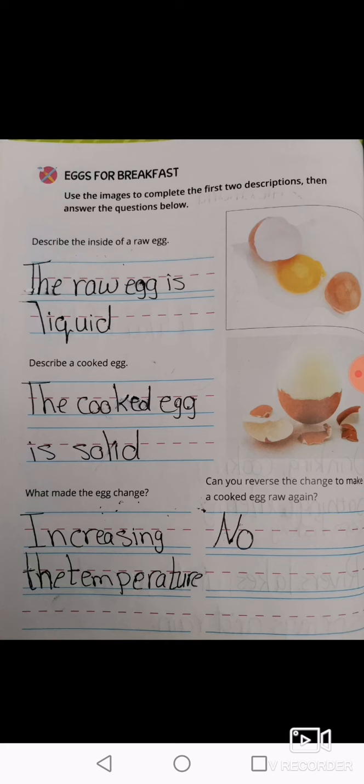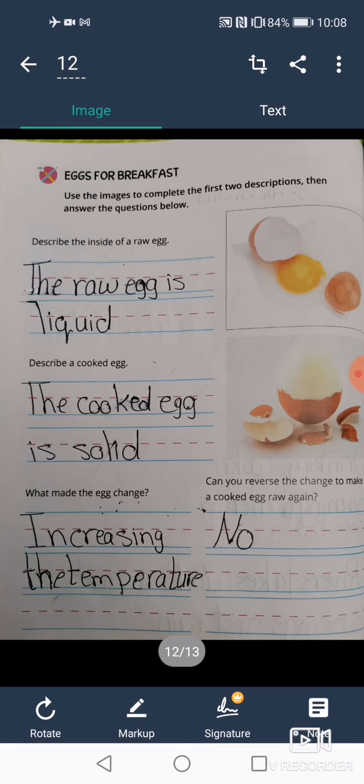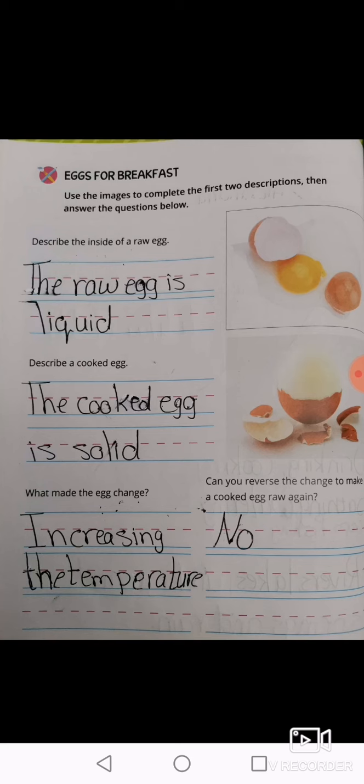We need to consider the properties of materials before we use them to build things. So we should know the properties of the materials that we are going to use to build any monument, okay? Because monuments are built outdoors, we can find them in the streets. So we also need to know how the weather will affect them over time.